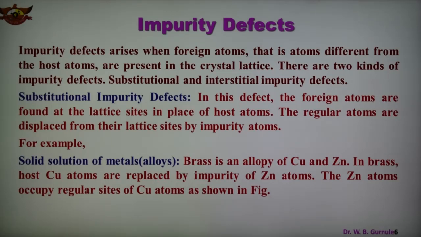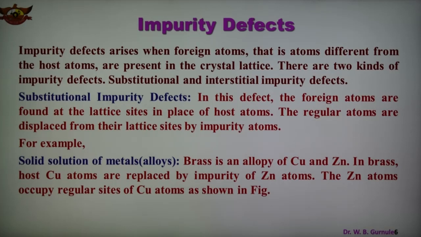In this defect, foreign atoms are found at the lattice site in place of the host atom, and regular atoms are displaced from their lattice site by the impurity atom. Such a defect is known as substitutional impurity defect. So in the arrangement of the lattice site, the impurity atom occupies the lattice site in place of the host atom. Let us look at an example.